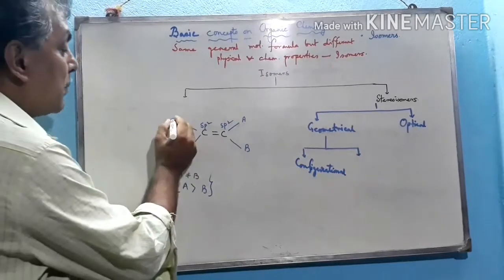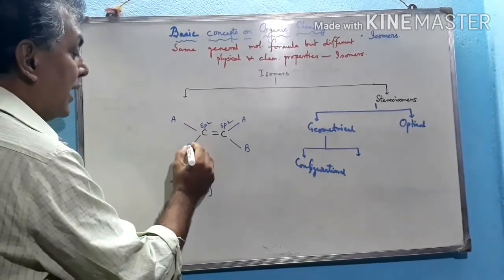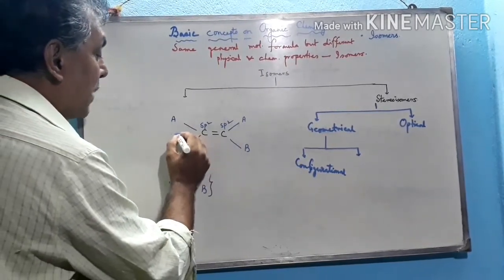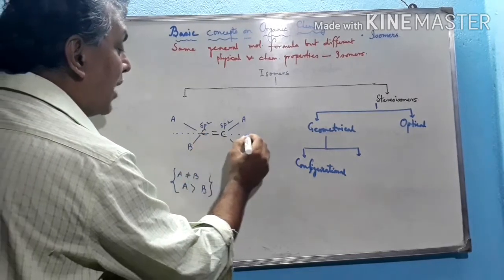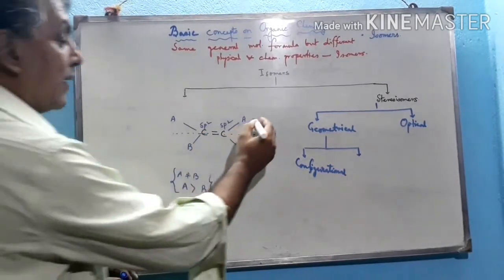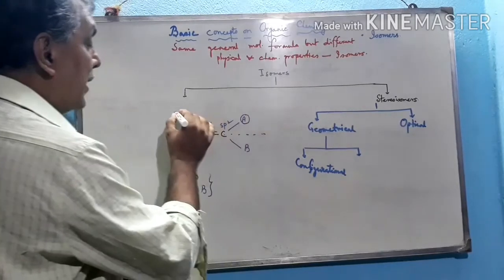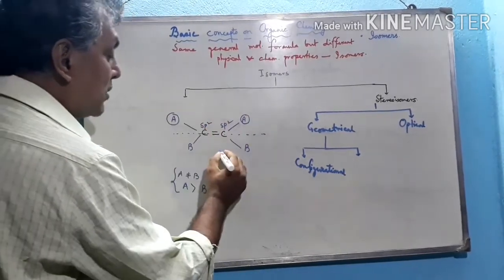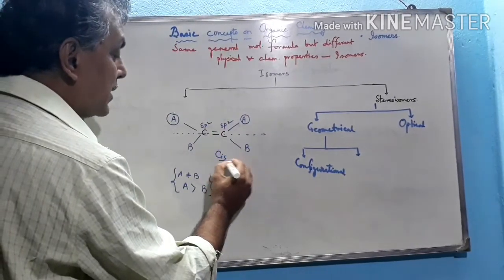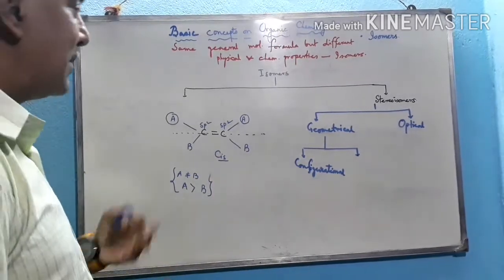Now suppose this is also attached with A and B, and with respect to this pi bond, if we draw an imaginary plane, then A and A are on the same side. Such a structure is called cis. This is a Latin term meaning same side.